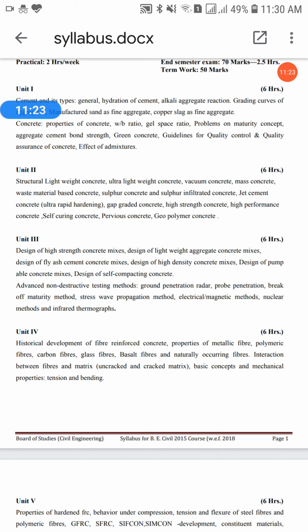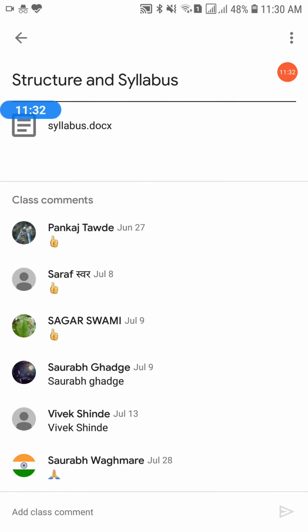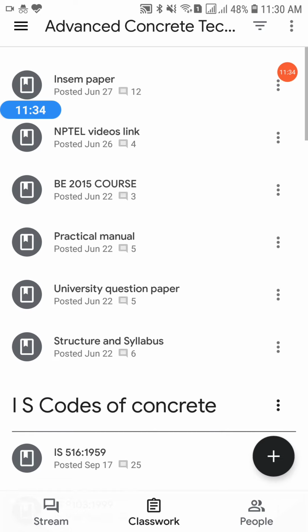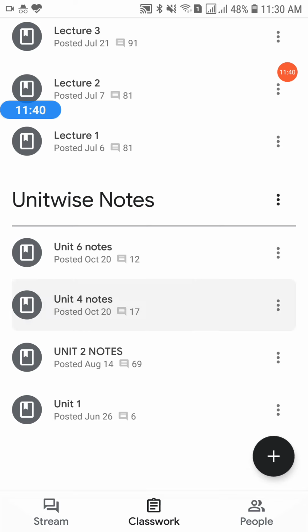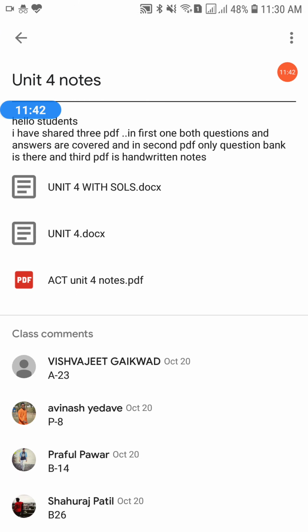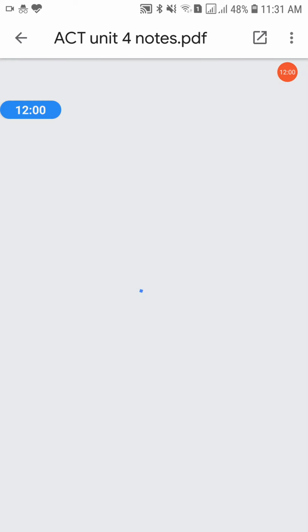So see the notes first. In the first PDF it is a soft copy of the unit 4 question bank and solution, in the second PDF it is questions only, and in the third PDF it's my handwritten notes. So I am opening these handwritten notes.